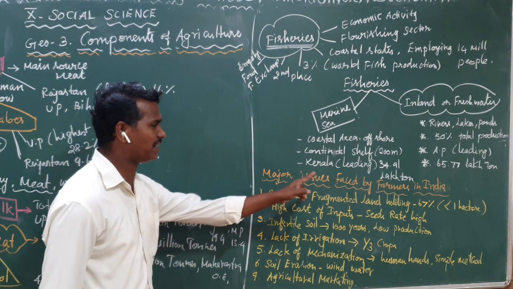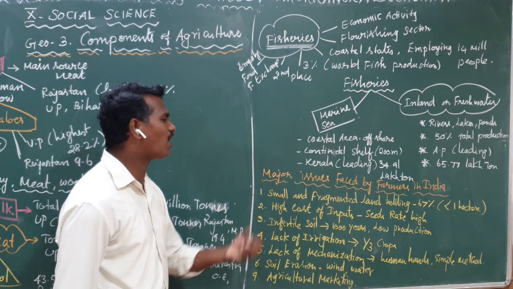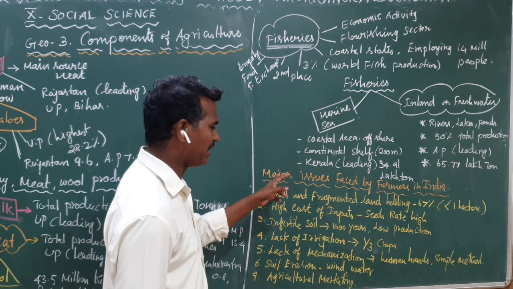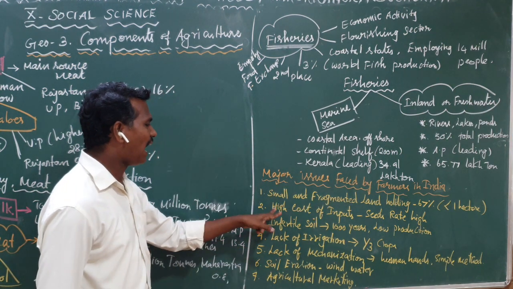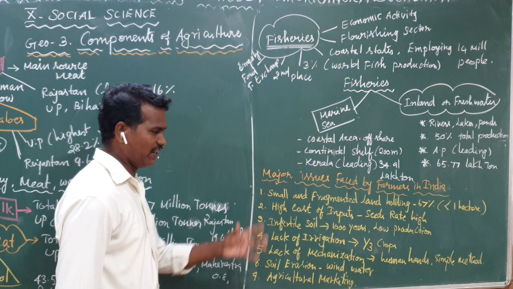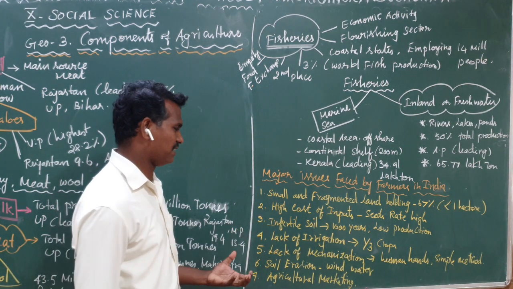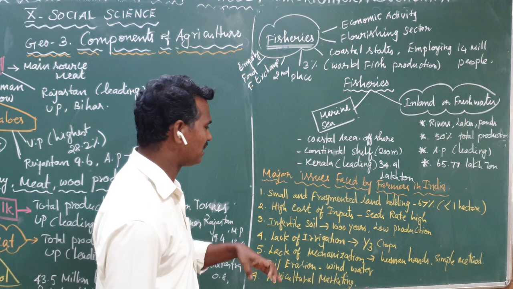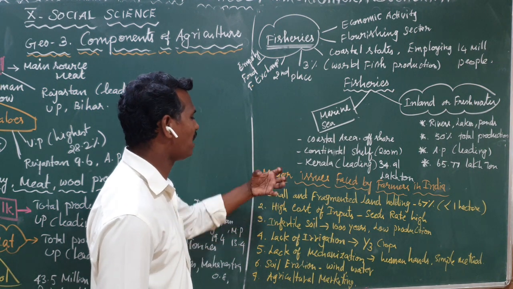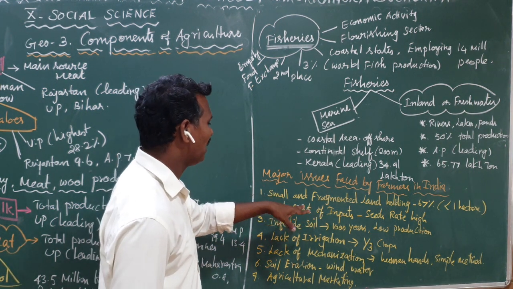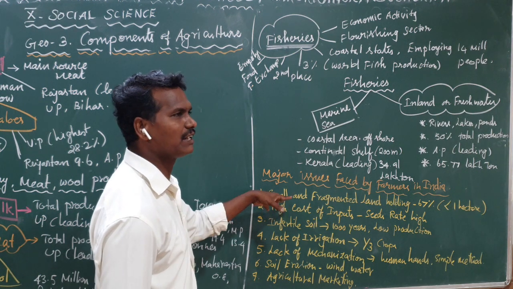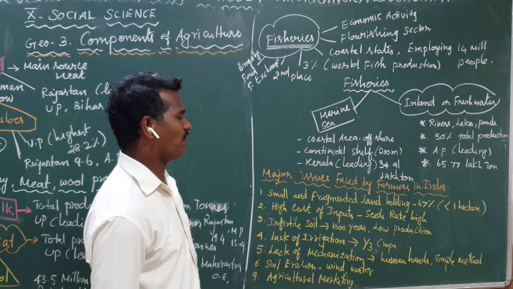One of the major problems of Indian farmers is that they have small landholdings. That is the main problem. Second one, high cost of input. When you cultivate any crop, we need a high variety of seed. But the farmer is very poor. They could not buy high-cost seeds. So this is another important problem of the farmers.